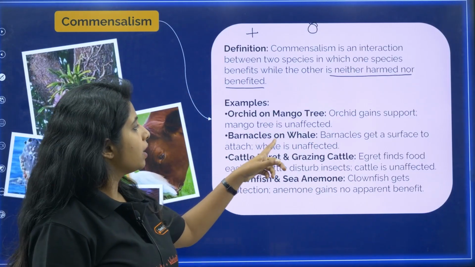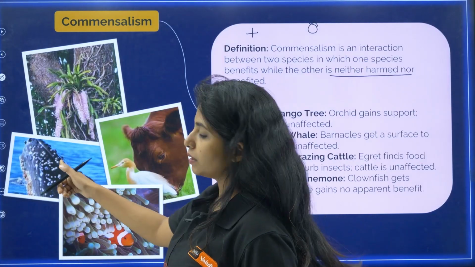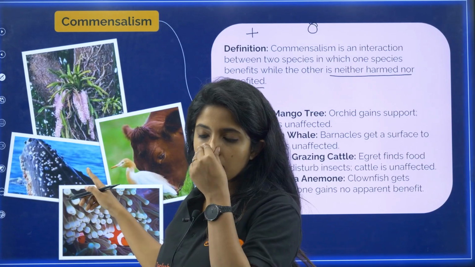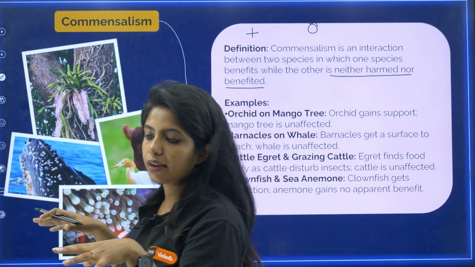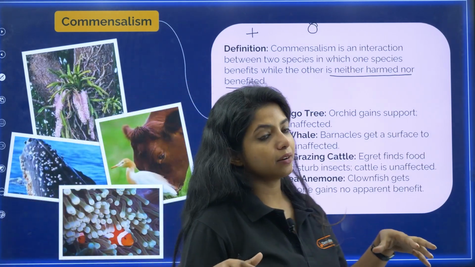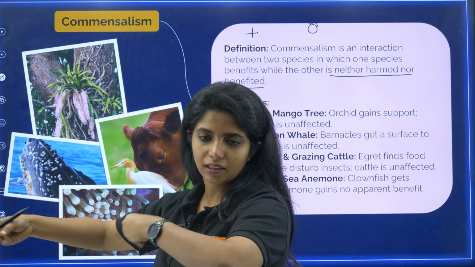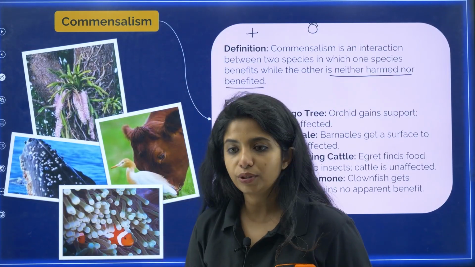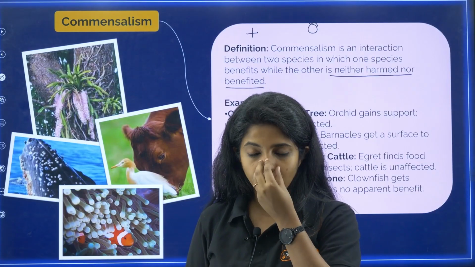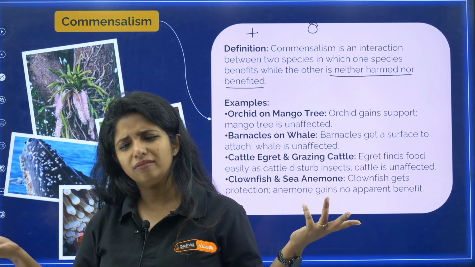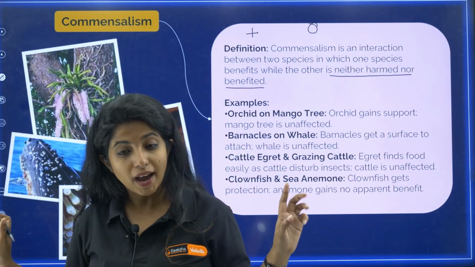Okay. What about barnacles on the whales? If you might have seen, barnacles are there on the whales. When they stay on the whales, as the whales move around, the barnacles also get transported, and while doing this, they can easily catch their food as well. But are the whales getting affected in any way? No. They are kind of okay, cool. Whatever happens, happens. We have to be like that.